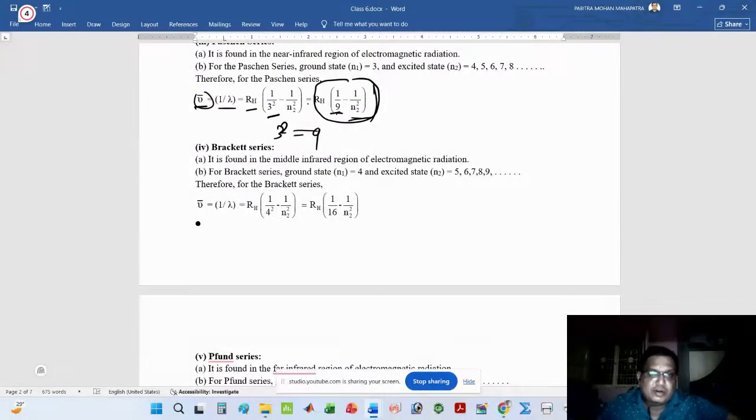We can write ν̄ = 1/λ = R_H × (1/4² − 1/n2²), because here n1 is 4 and n2 is 5, 6, 7, 8.